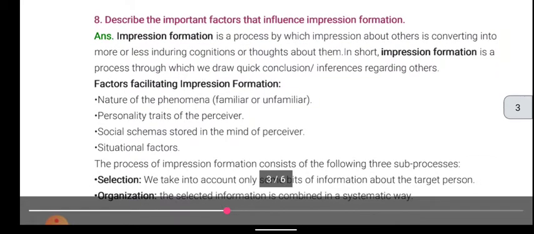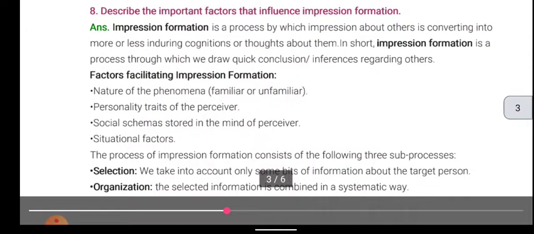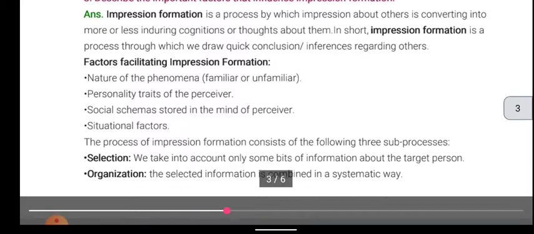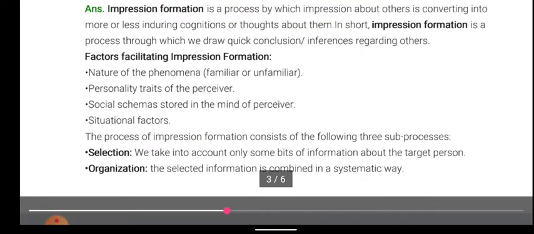Describe the important factors that influence impression formation. Impression formation is a process by which an impression about others is formed and converted into more or less stable form during cognition or thought about them. In short, impression formation is a process through which we draw quick conclusions and inferences regarding others.